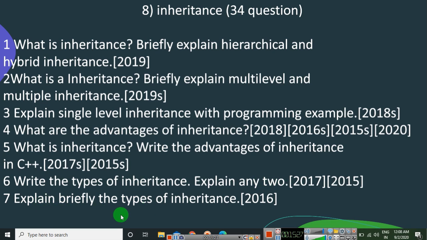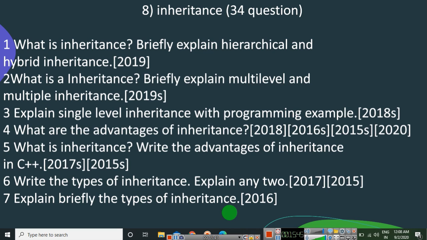Next, explain briefly the types of inheritance. You can see they have repeatedly asked about types of inheritance. So first make sure you study all the types of inheritance, syntax and example, and keep it. That is very important.